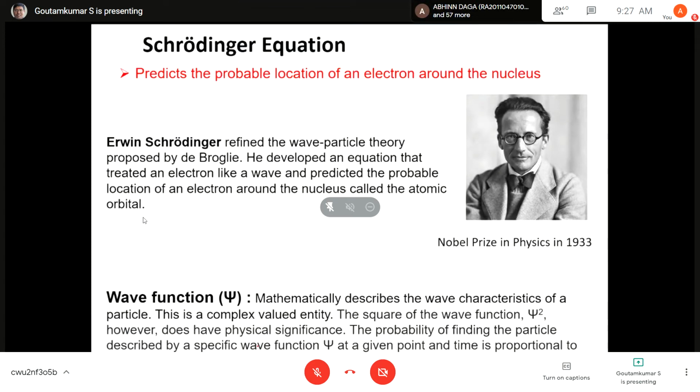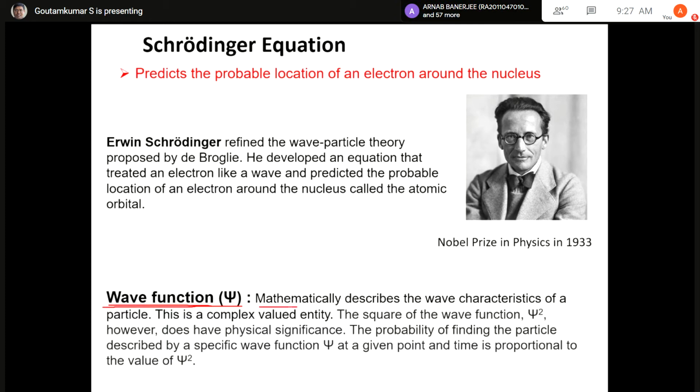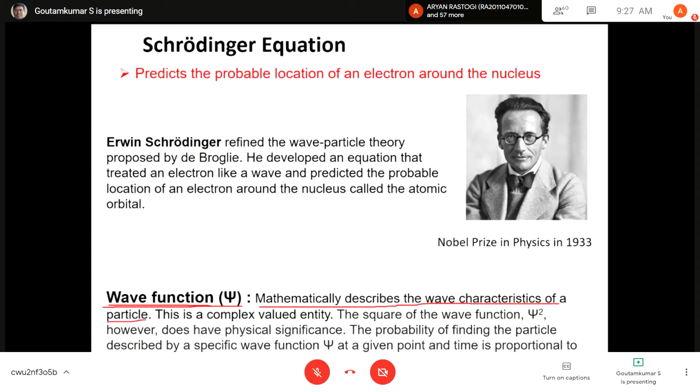The Schrodinger equation predicts, by mathematics, the location of an electron around the nucleus. The Schrodinger equation is given by a mathematical representation called the wave function, which mathematically describes the wave characteristic of a particle. This is a complex valued entity. So the wave function of a particle is a complex entity. Therefore, it has no physical significance.